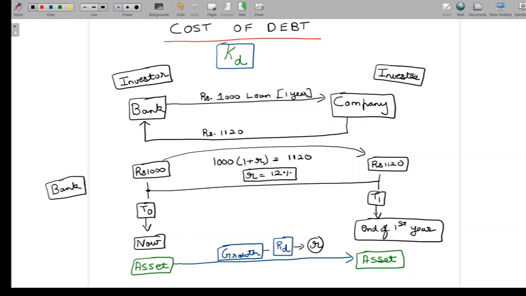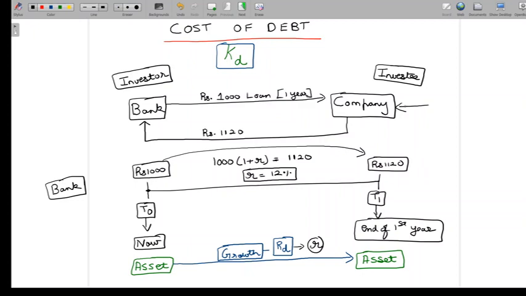So what do I understand from this exercise? I understand that the bank, which is the investor in our example, has earned a return of 12% on its investment. And this 12% is what we call the return on debt investment. And this is also because the asset for the bank has grown in value by 12%. Now, since we understand that the return on debt investment is also the cost of debt finance for the entity which raises debt finance, we can definitely say that the company here, which is the investee which has raised finance, is going to be having a cost of debt finance of 12%.